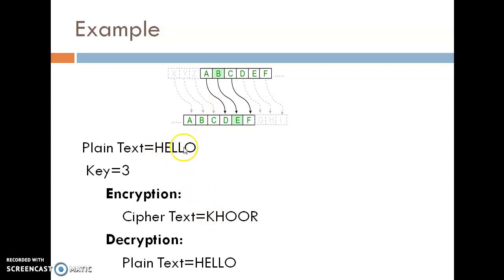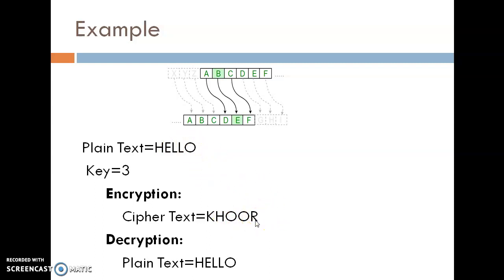Okay, same way E. In the E, add the 3 numbers. So F, G, H. H is on the 3 right side of the E. So H is the encrypted value of E when the key value is 3. Similarly, L is replaced by O and O is replaced by R.